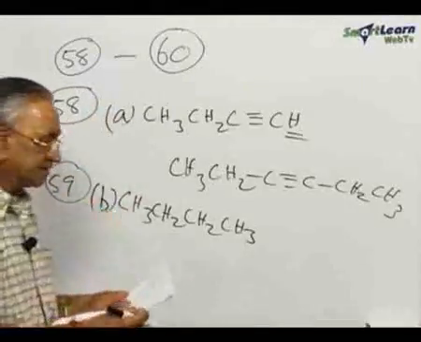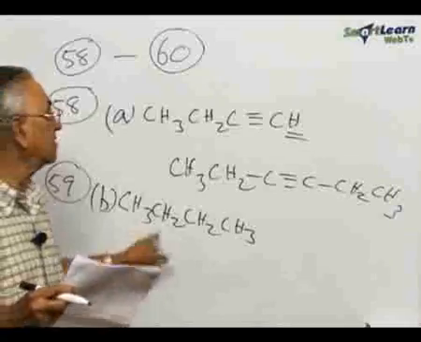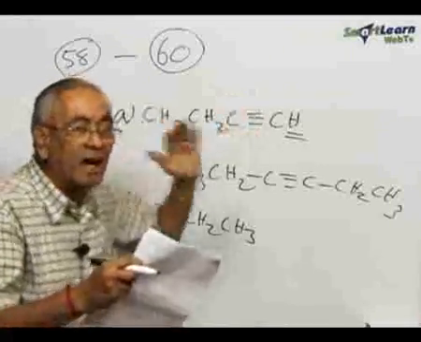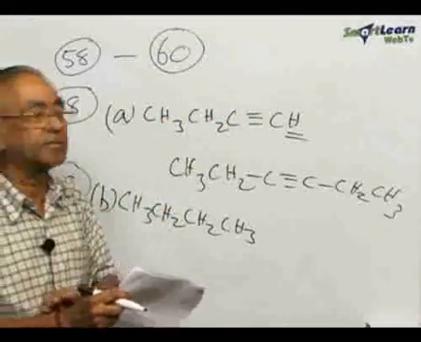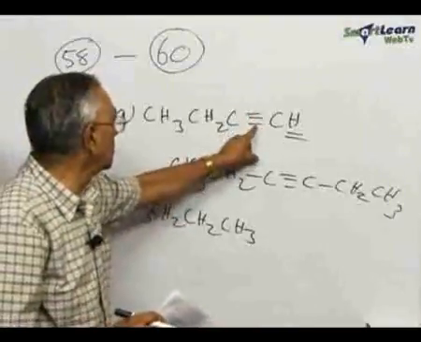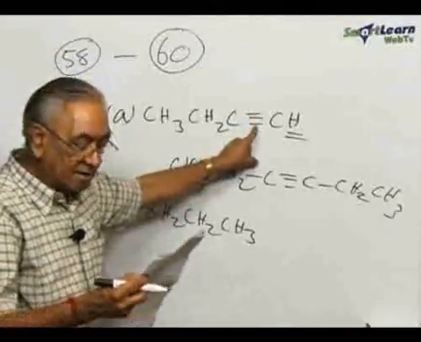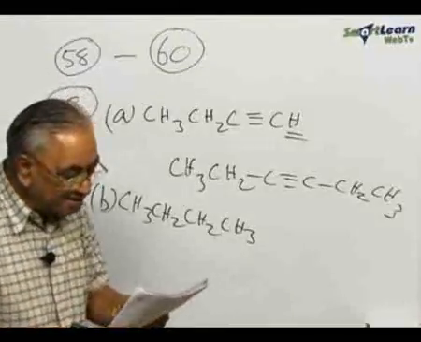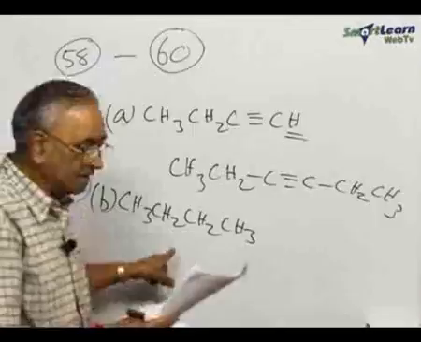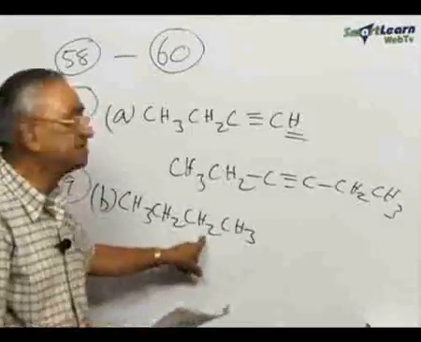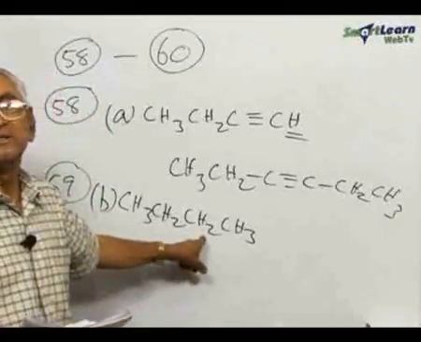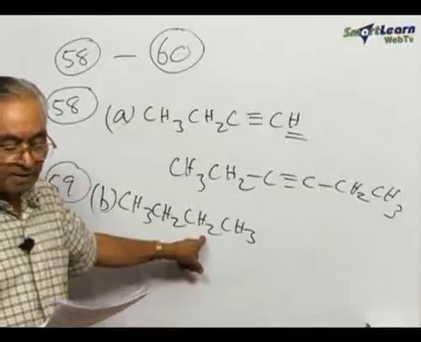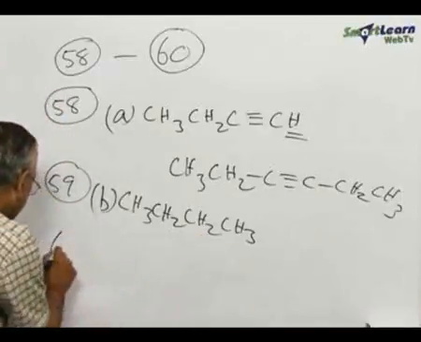B is the correct answer for question number 59. Supposing it is partial hydrogenation, what will be the product obtained? Only 1 bond will be removed and you will get a double bond. But it is given clearly that it undergoes hydrogenation with excess of hydrogen to form C. Therefore, the compound C is a saturated hydrocarbon, which is nothing but butane. Then come to question number 60.